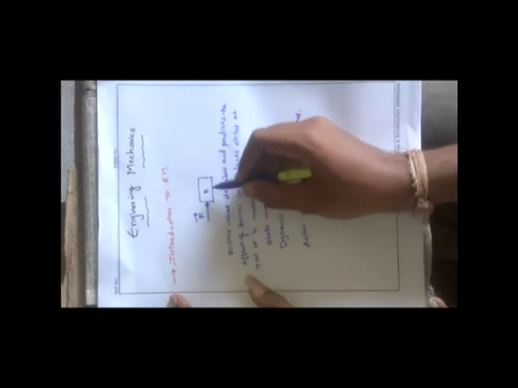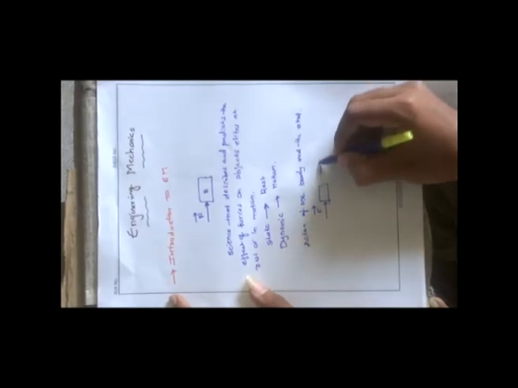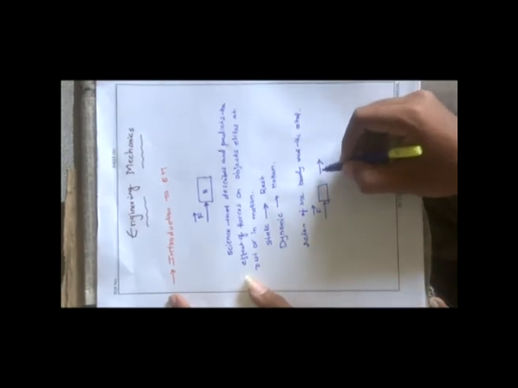Force tends to move the body in the direction of its action. If I have applied a force to this body, F is the applied force. Force is a vector quantity. Vector means it has both magnitude and direction. If I have applied a force F, then this body will tend to move in the direction of the applied force. It means the body will move in this direction. That is said to be a force, the action of one body over the other. That is why it is termed a vector, because it has both magnitude and direction.